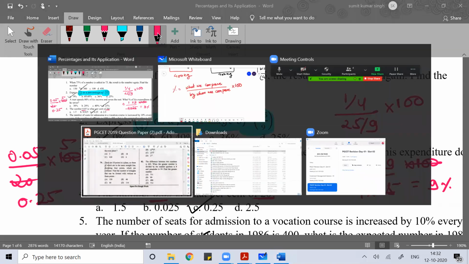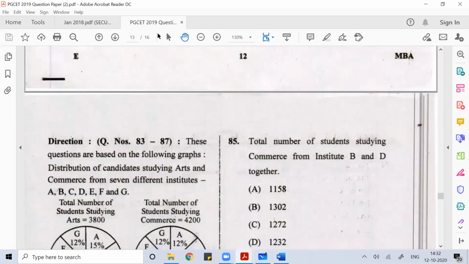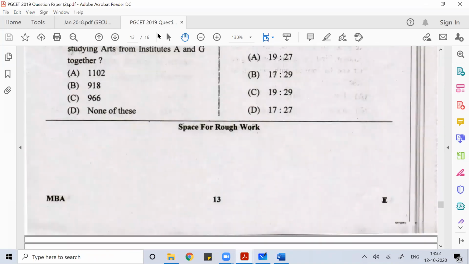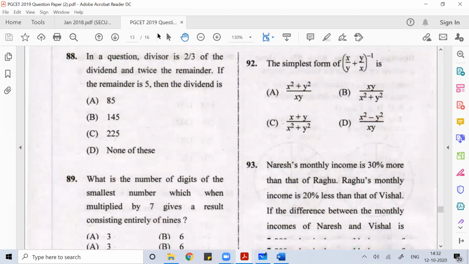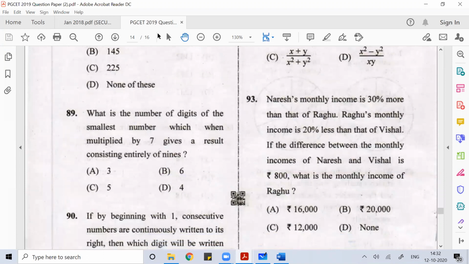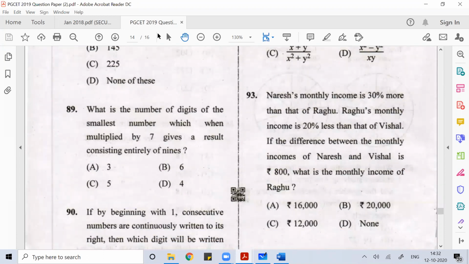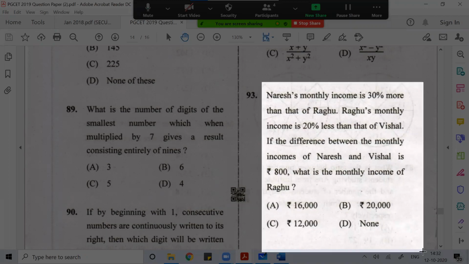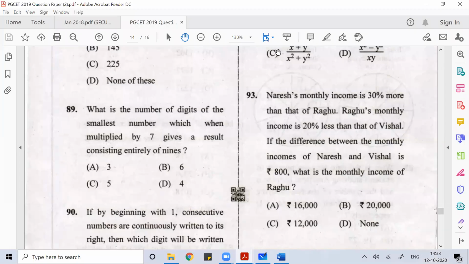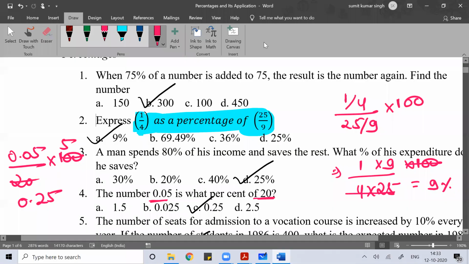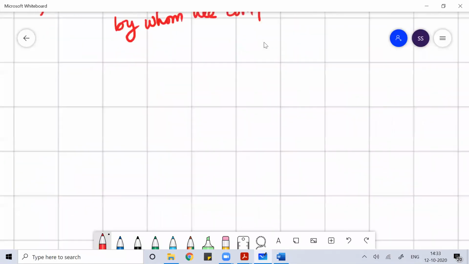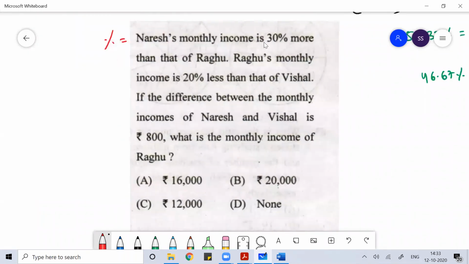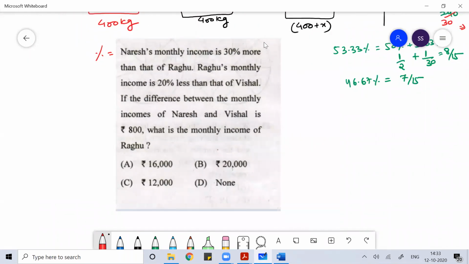Okay. Now, if you see the question paper also, you can see this question number 93.